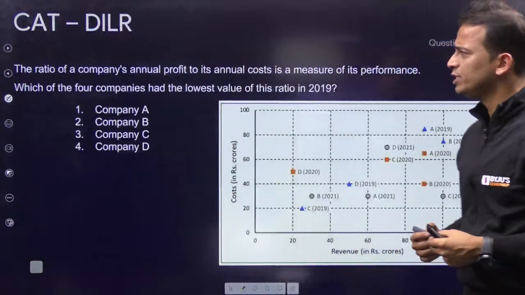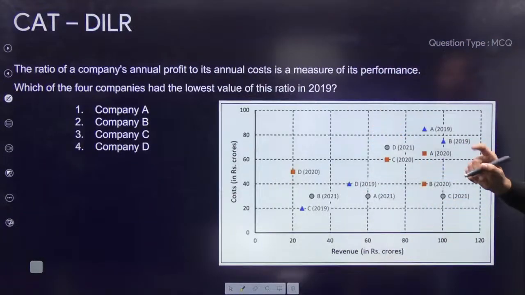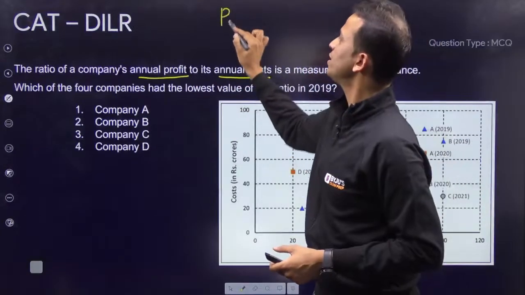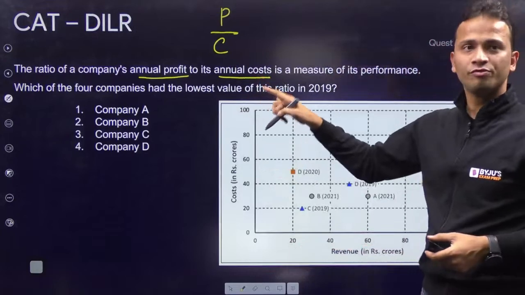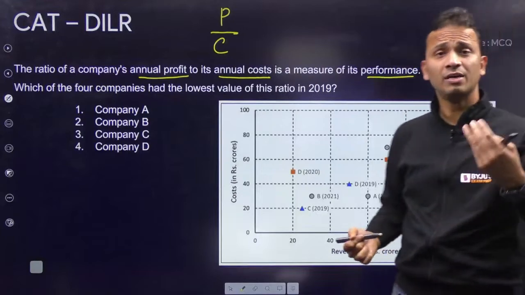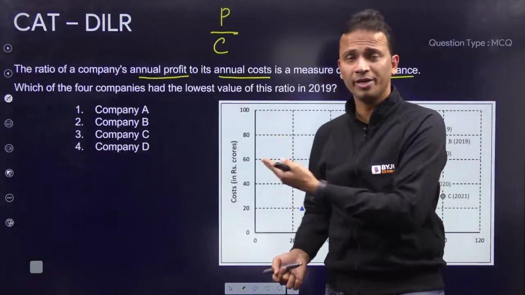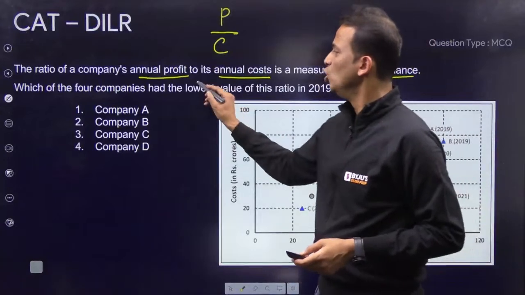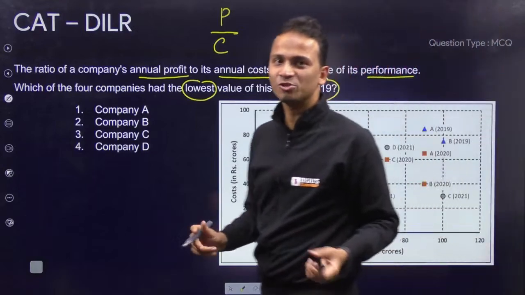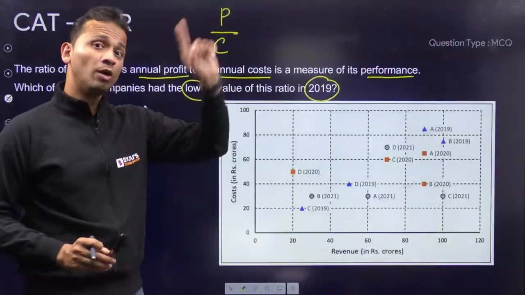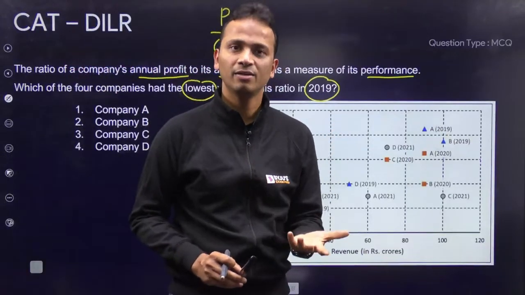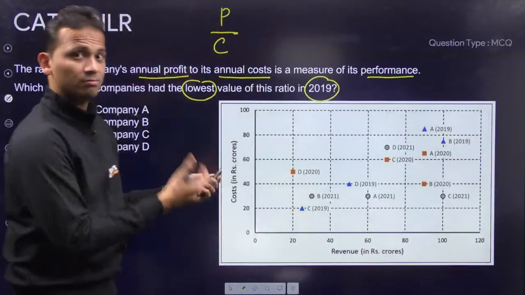Next question, read it carefully, slightly lengthy, not a single liner. The ratio of companies' annual profit to its annual cost. So profit upon cost. The ratio of profit and cost is the measure of its performance. Simple. Profit हम already calculate कर चुके हैं. Cost is from here. Which of the 4 companies had the lowest value of this ratio? Wow. Only year 2019. So we just need to look at the data of 2019, जो हम already देख चुके हैं पहले. Okay. So again we have to work on the same data which we have already worked on.